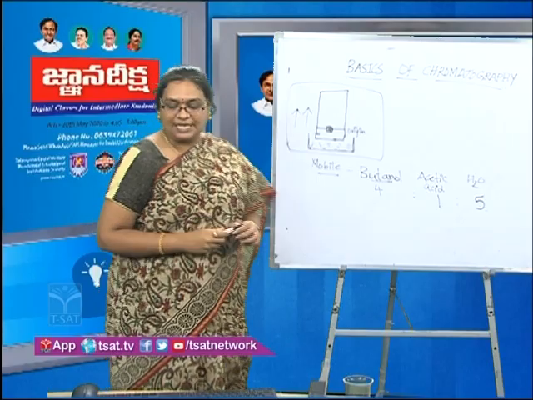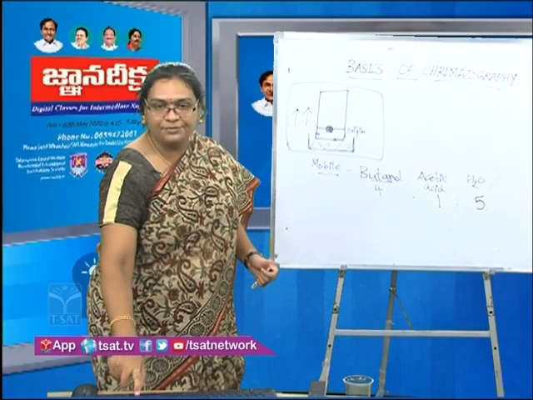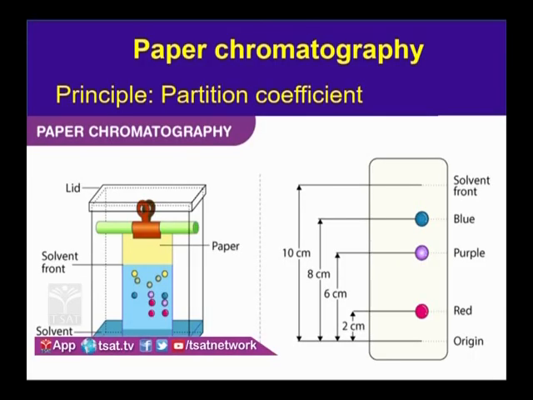So I have an image of the paper chromatography. In this image, you see the solvent trough and also the filter paper that is hanging, and the spots are being separated, is it not? Red, purple, blue colored spots are being separated on a filter paper strip. This chromatography will happen for about 40 to 50 minutes, and when the solvent front is about to reach 3/4 of the filter paper, you stop the chromatography.